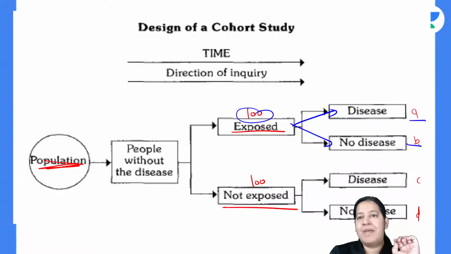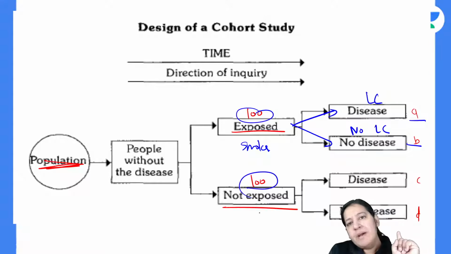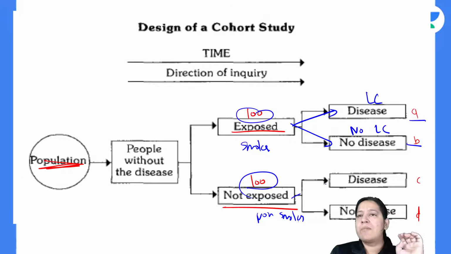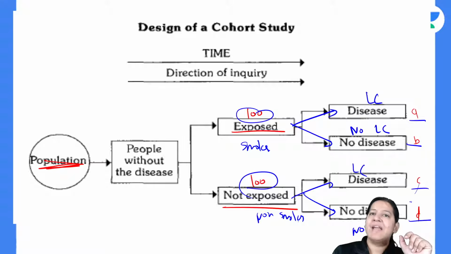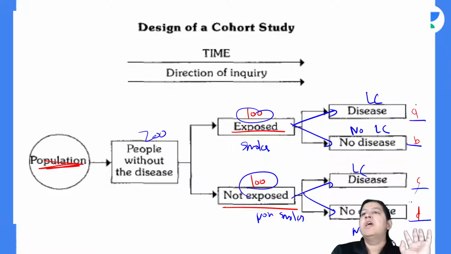Call them A and B, right? All of them smoke. From the smokers, some will have lung cancer, some will have no lung cancer, right? And here, all of them are non-smokers. Out of these non-smokers, some will have lung cancer and some will have no lung cancer. So call them C and D. So we are dividing the entire 200 people we took from the population into A, B, C, D.